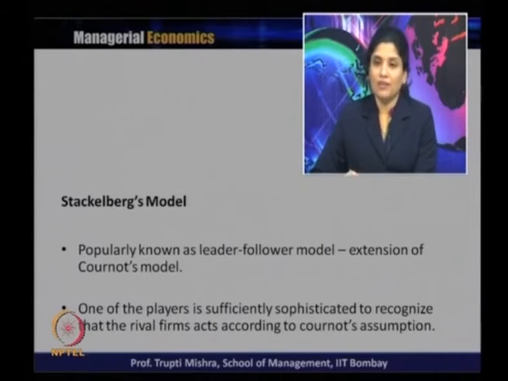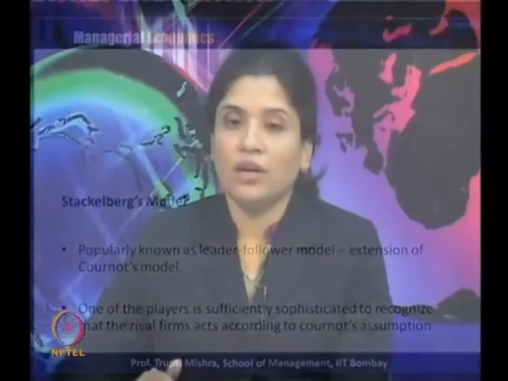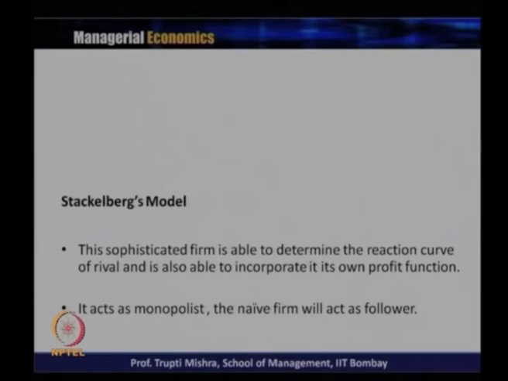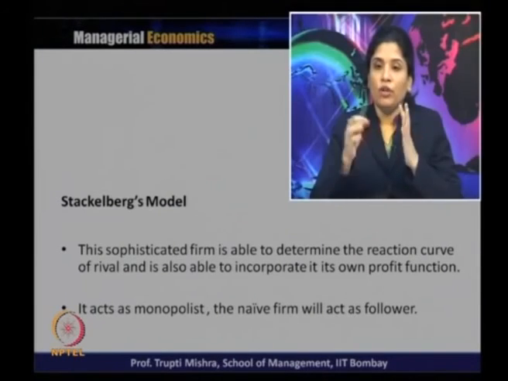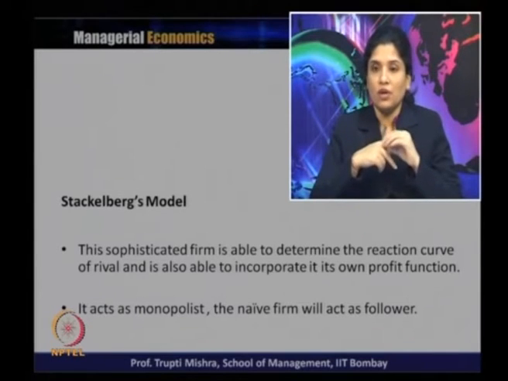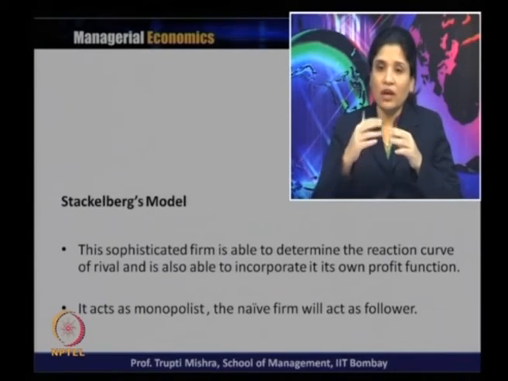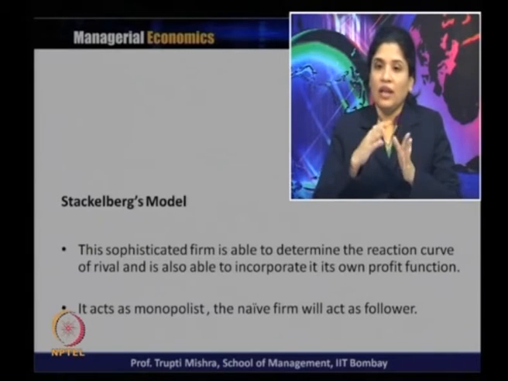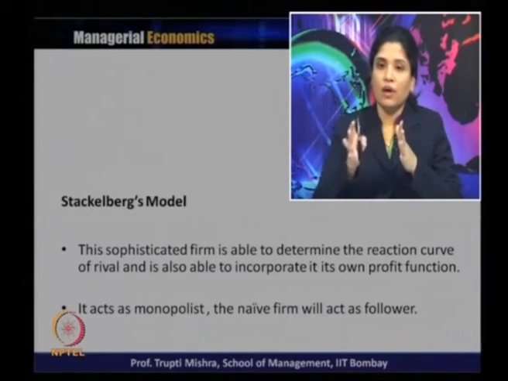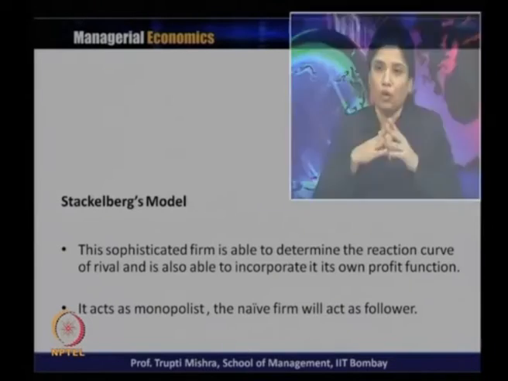So, here one player recognizes what the rival firm's reaction is and what assumption they are taking when they are revising their output plan. So, this sophisticated firm, when they recognize what the rival's plan or the reaction curve of the rival is, is also able to incorporate that in their own profit function, because they now know the reaction curve function of the rival. They act as a monopolist, and the naive firm will act as a follower.